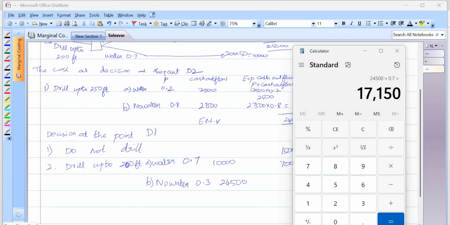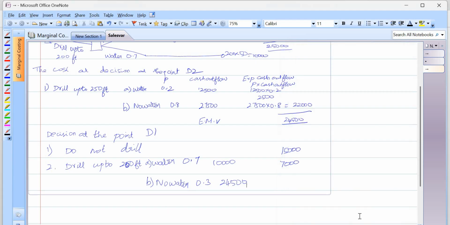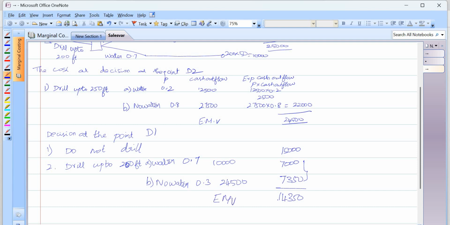So 24,500 into 0.3, so 7,350. So for the second option, I want to spend a total of 14,350. So my EMV will be 14,350.